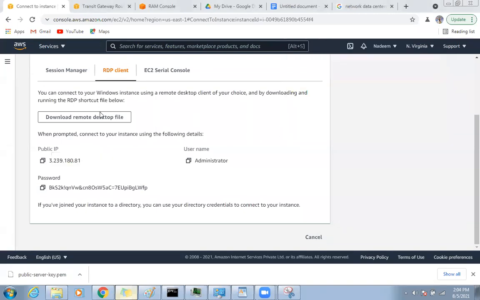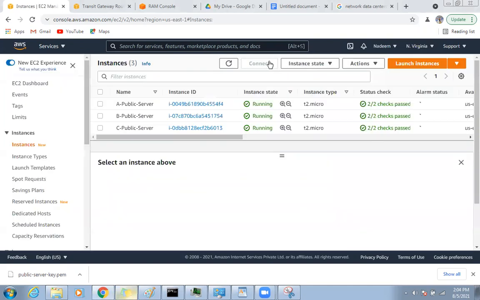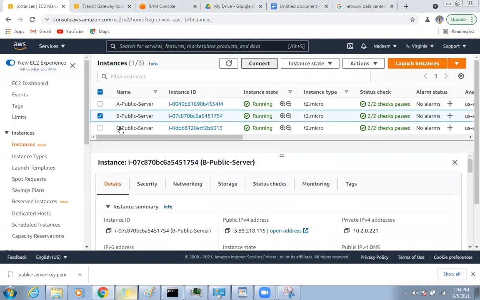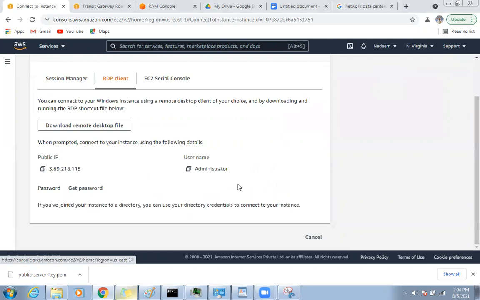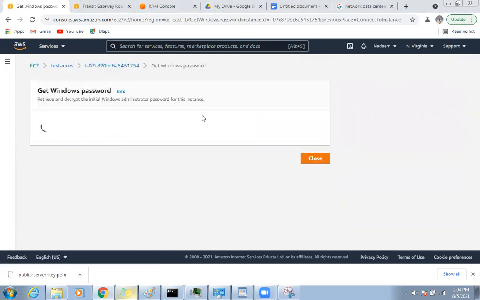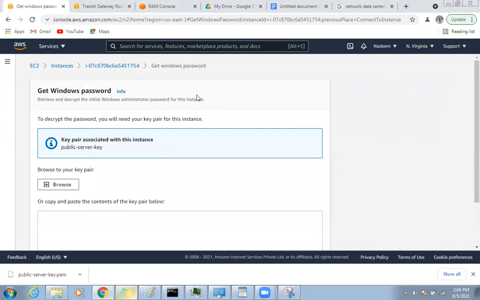I need to take the password of B as well: connect RDP client, get password, browse and give the public server key. Now only the testing is left.